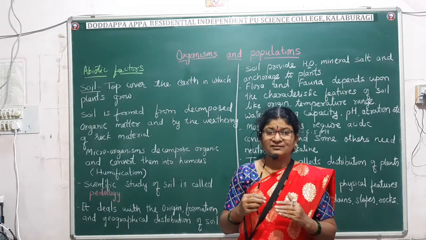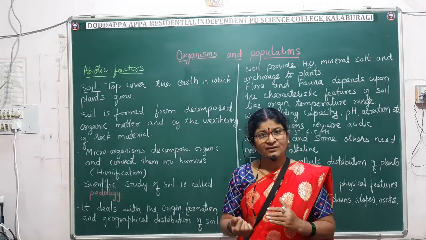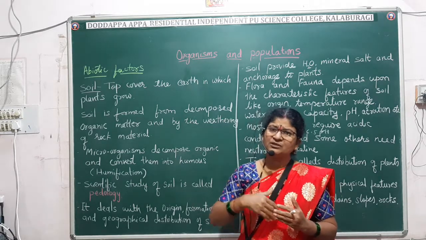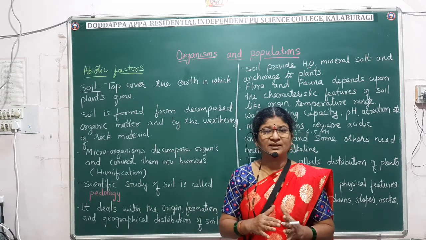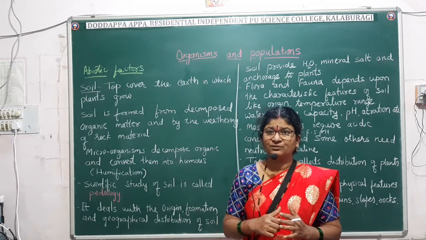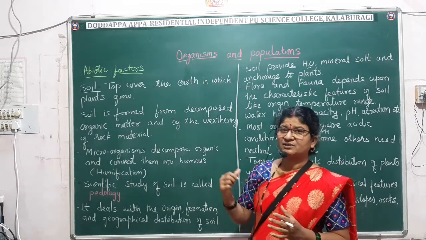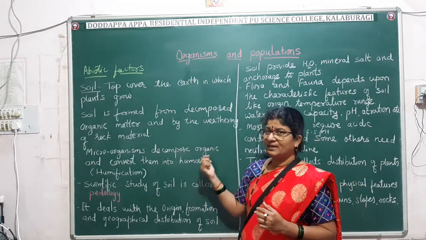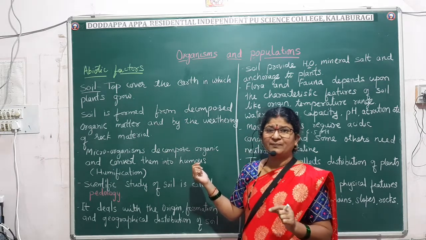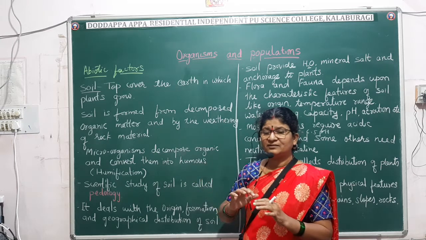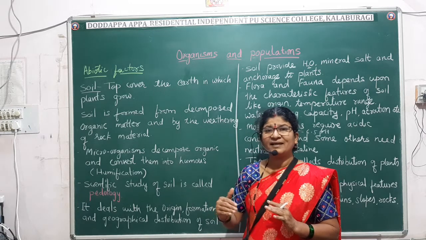And apart from that, many living organisms live in the soil, like microorganisms and many small to bigger organisms surviving on the earth, in the soil, on the soil. And when they die, where do they go? They will be mixed with the soil. How do they get mixed with the soil? Through the decomposition by microorganisms. The microorganisms decompose the living body, be it plant or animal, and when things get completely decomposed, they mix with the soil and enrich it.